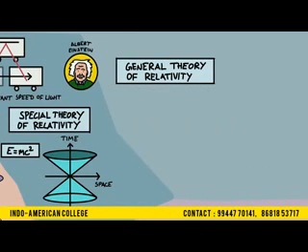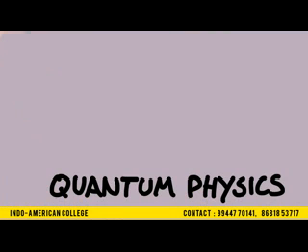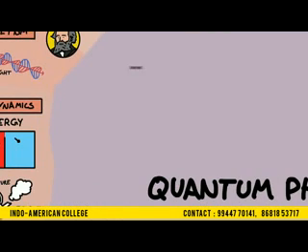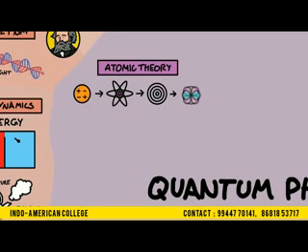General relativity says that space and time are part of the same fabric, called space-time, and that the force of gravity comes from objects bending space-time, making other objects fall in towards them. While relativity describes the very big, other physicists were busy at work on the very small in the world of quantum physics. Atomic theory probed the nature of the atom, and more detailed descriptions of the atom were developed, from a tiny sphere to electron orbits, to energy levels, and then to the electrons being wave-like charge distributions.